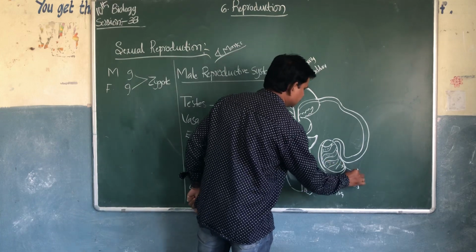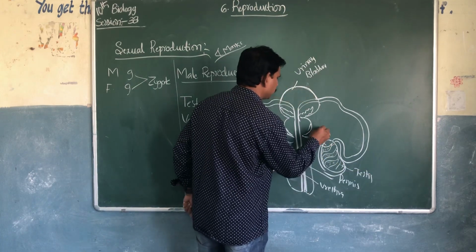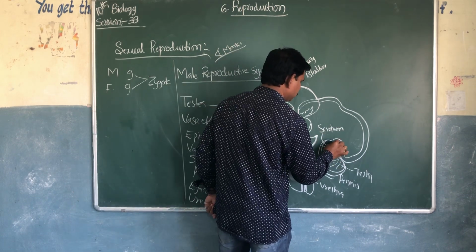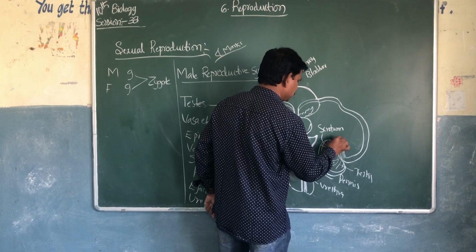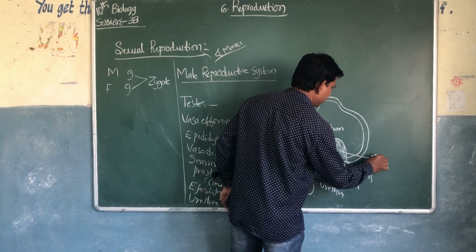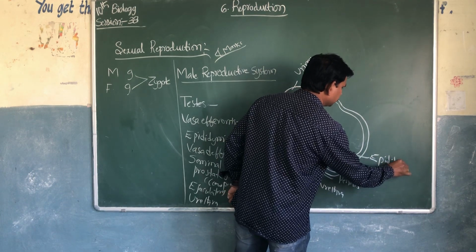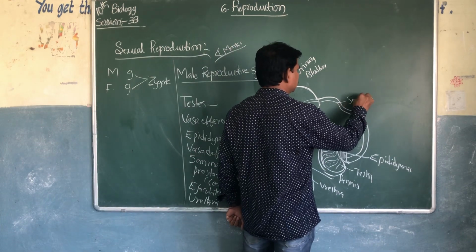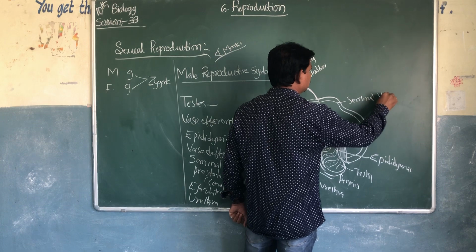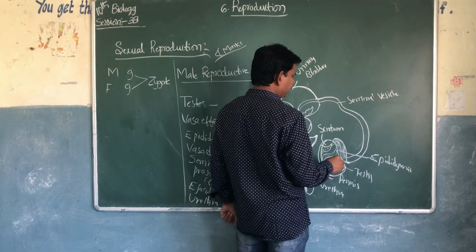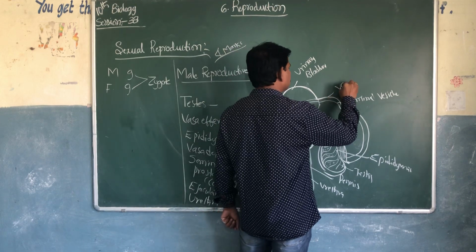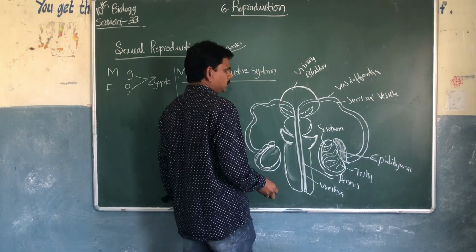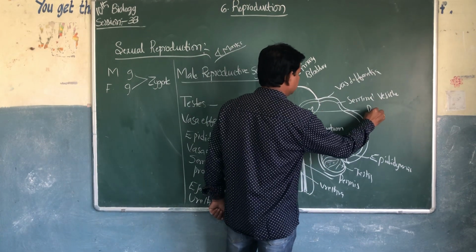This is testes, scrotum, epididymis. Seminal vesicle, vas deferens, and this is the prostate gland.